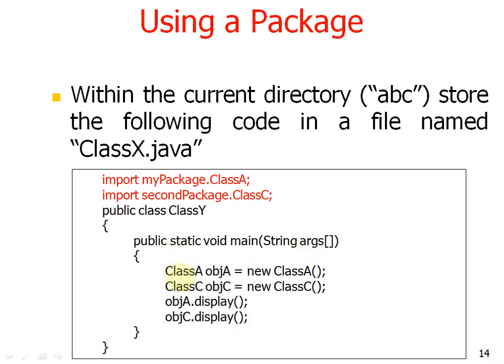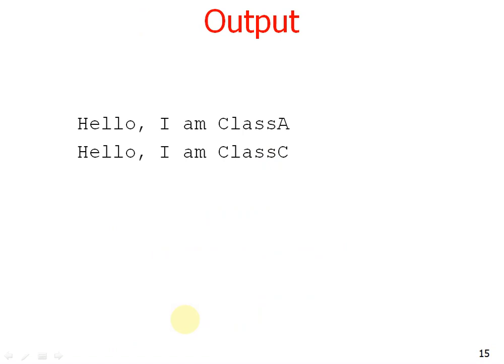Inside the main method I am creating objects for both class A and class C, and calling the methods of class A and class C with the help of the defined objects. So after that you will get the output hello I am class A and hello I am class C.